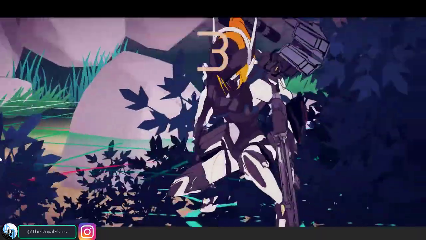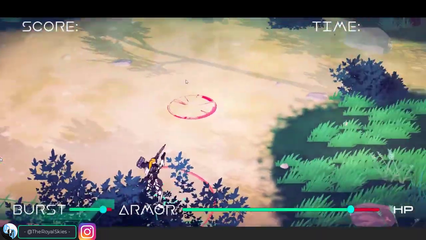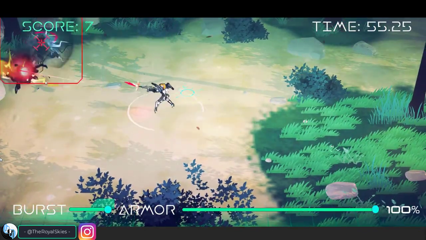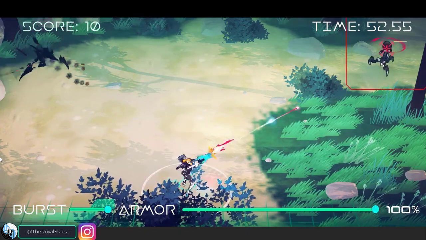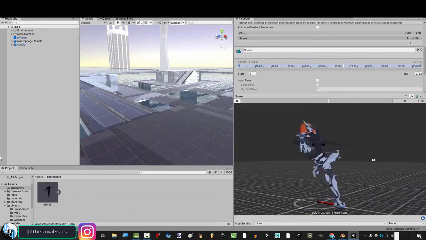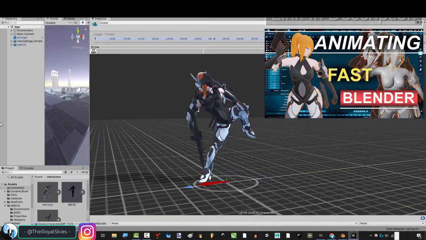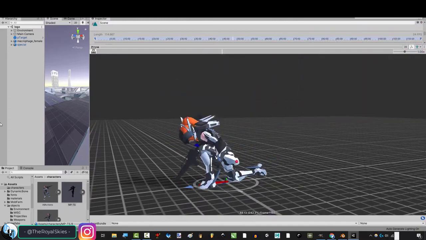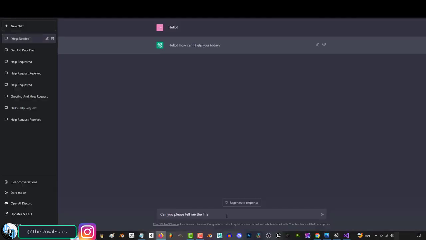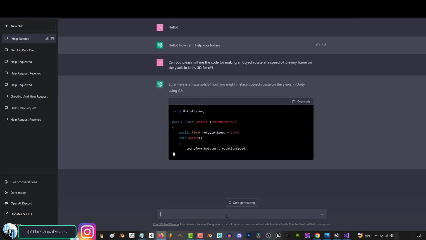And I really feel like as an intermediate level programmer, ChatGPT has been a complete game changer for me as an indie developer. For example, I might not be a coding genius, but I'm very familiar with the code that's related to 3D animation. So just to do some quick tests as to how reliable the code from Chat really is, I figured I'd ask it how to do some simple stuff that I already know how to do. So I asked it, what would the C# Unity 3D code look like if I wanted to rotate and spin an object on the y-axis at a speed of 0.5 every frame? And to my surprise, it gave me this.